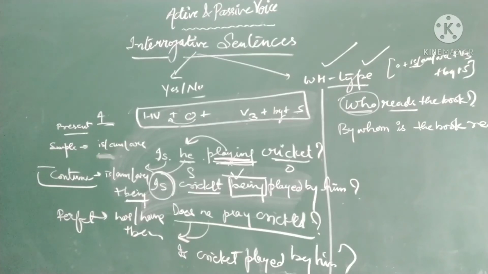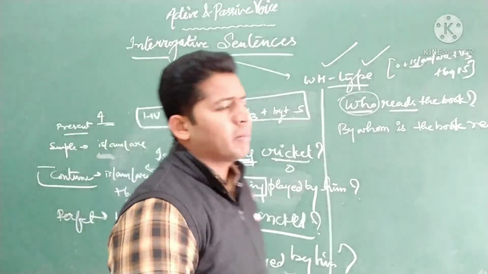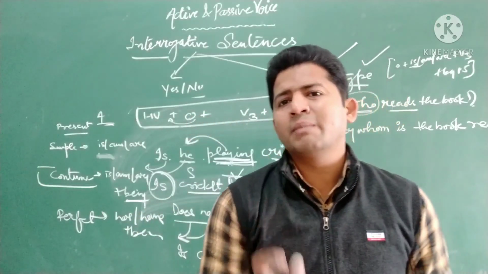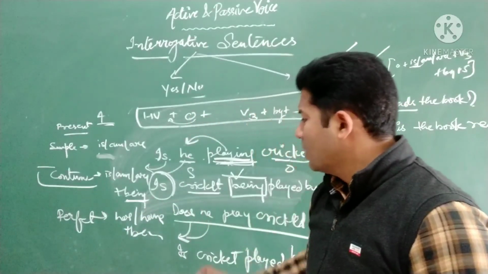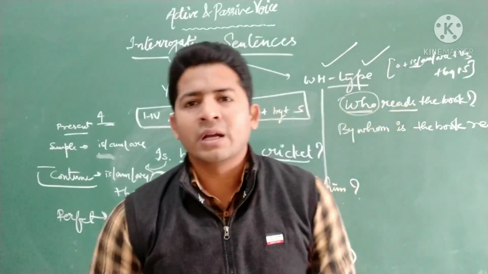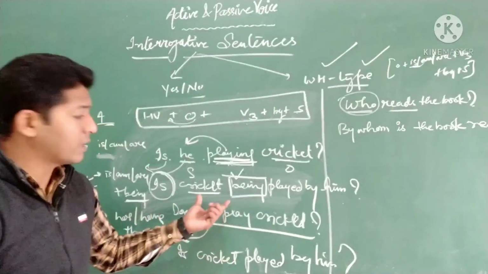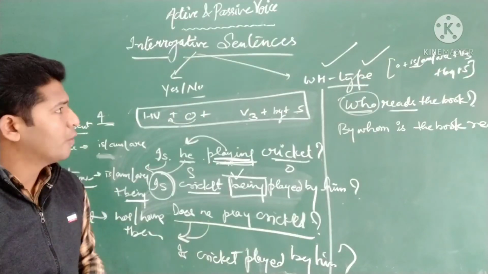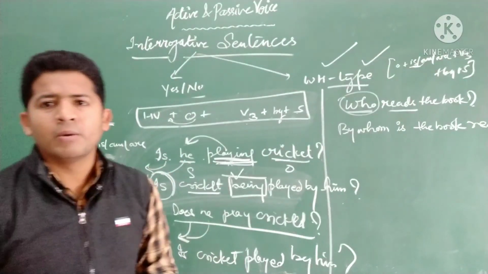Usually you will find that an interrogative sentence always remains interrogative in the passive voice. It is never converted into a statement. Do remember while converting, if the sentence is interrogative, you have to keep it interrogative. No need to convert that interrogative into declarative again. Okay, I hope you would have understood the concept of yes/no type and WH type conversion.